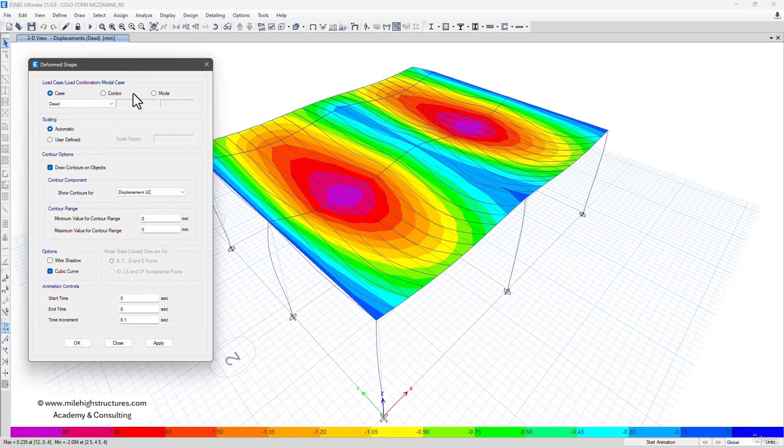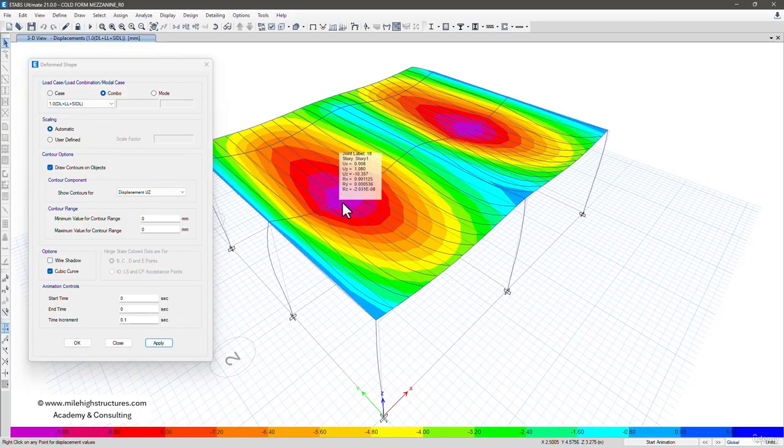Now we can go to the combo and in here we can click on, let us say, one time dead load plus live load plus SIDL. Click on apply. So we can see that under the case of dead load and live load, the maximum deflection at the center is approximately 10.357 mm only.